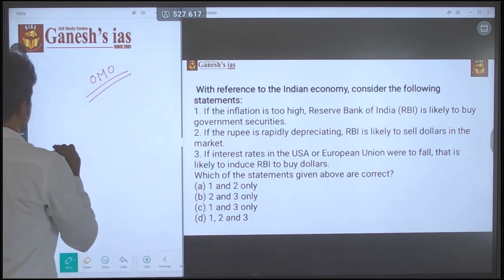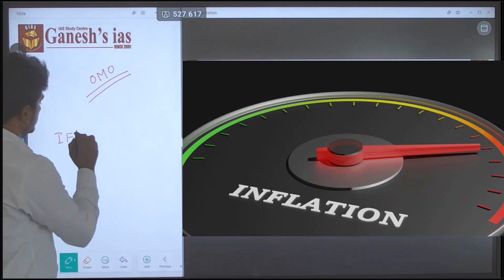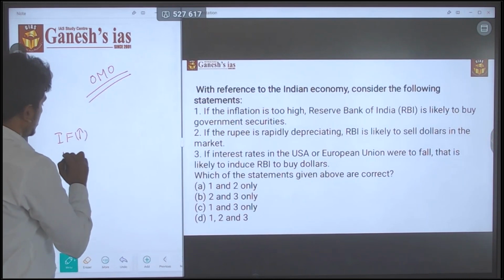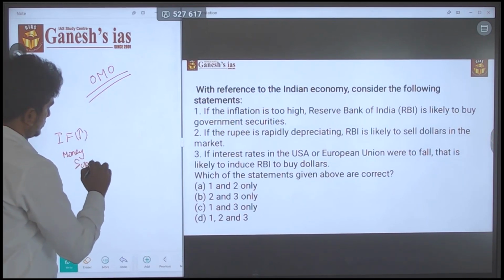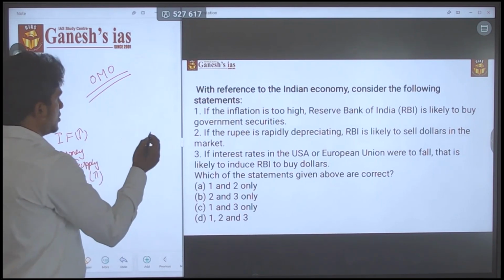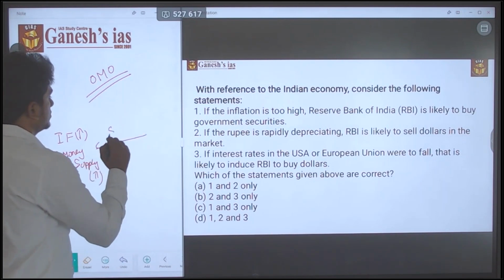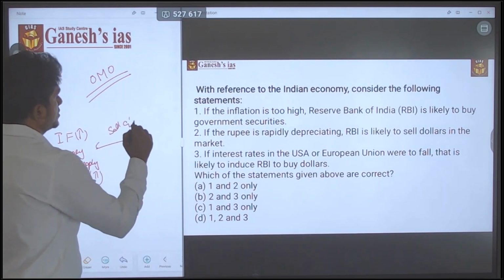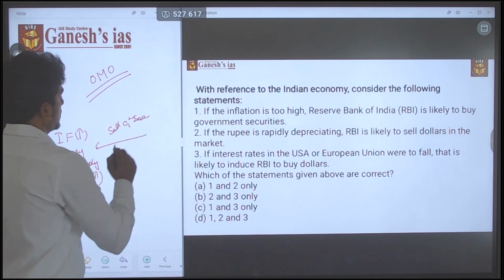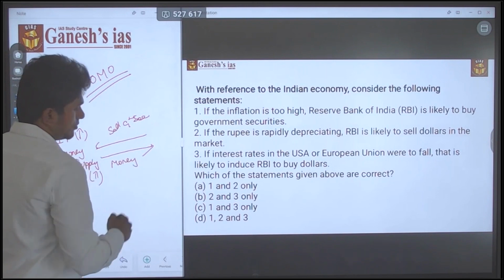If there is a high inflation in the market, which means money supply is higher, in that time what the RBI will do is they will sell government securities and get back the money from the market.